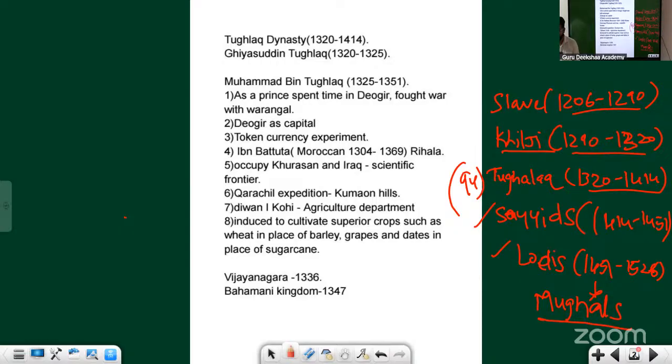One thing you can understand is that with respect to the Mongols, we were attacked so many times. There is a reason for this. Jalaluddin Khalji also faced a war with the Mongols. Then the next ruler of the Khilji dynasty was Alauddin Khilji, one of the cruelest rulers we have come across. He killed Jalaluddin Khilji himself, the man who made him the governor.